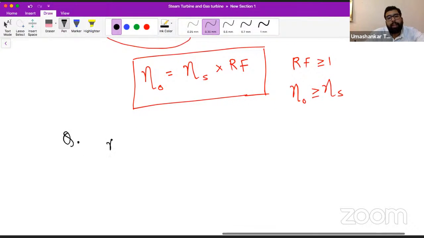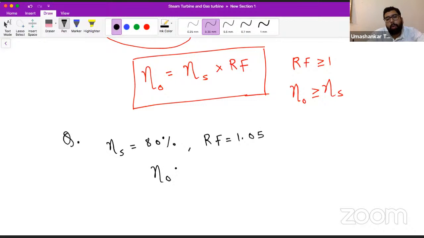If I give you the stage efficiency as, let's say, 80%, and the reheat factor, let's say 1.05, will you be able to calculate the overall efficiency?